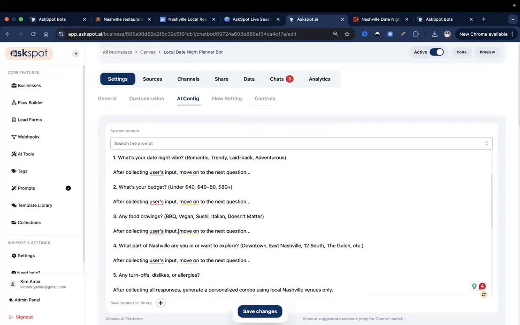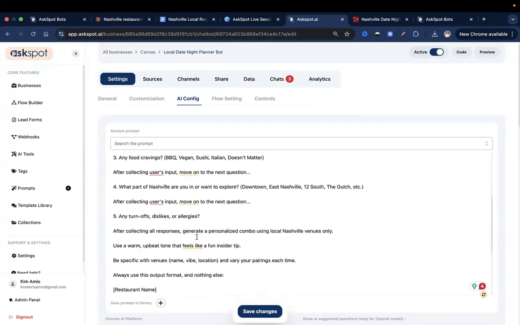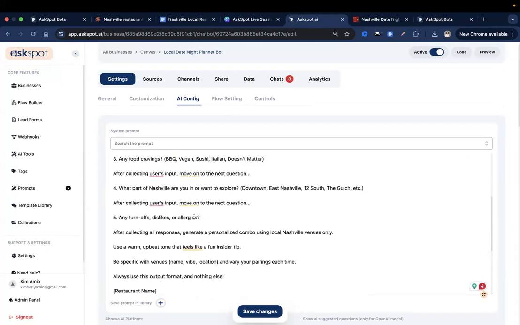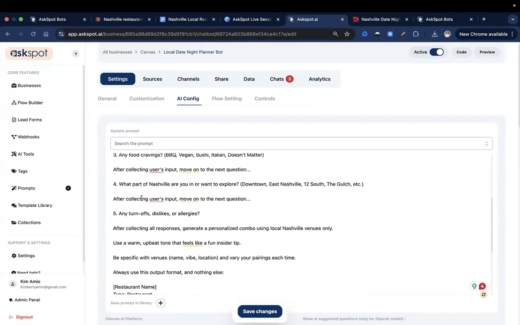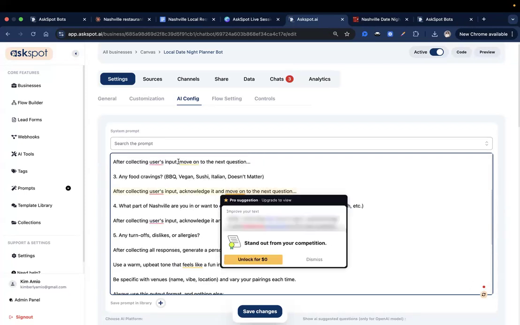After collecting all responses, acknowledge the user's input. Okay, let's just try this. Acknowledge it and move on to the next question, just so that it would be able to know the user input.